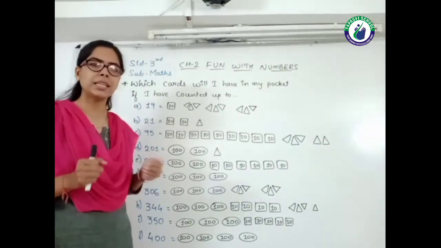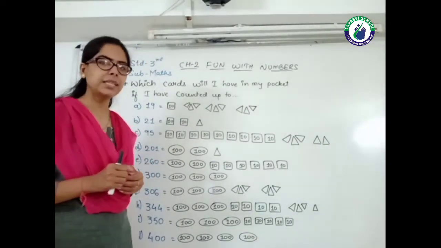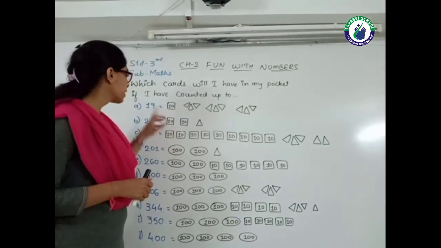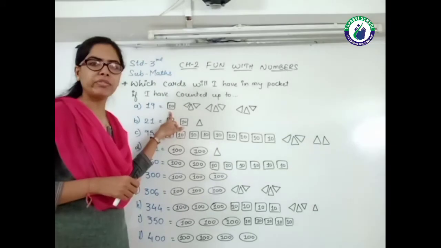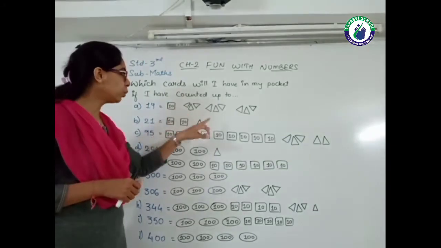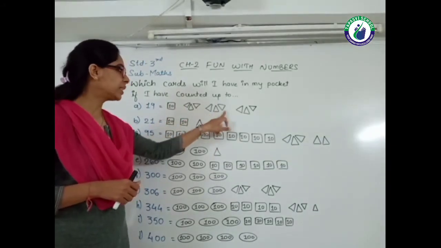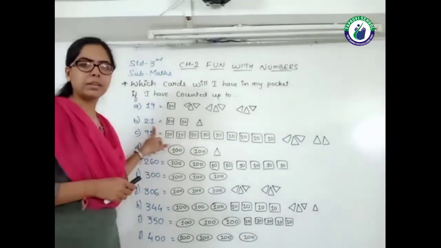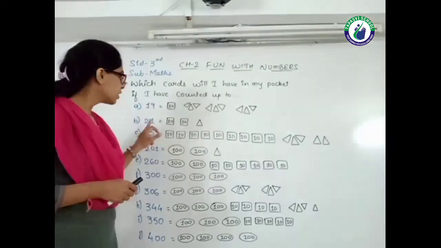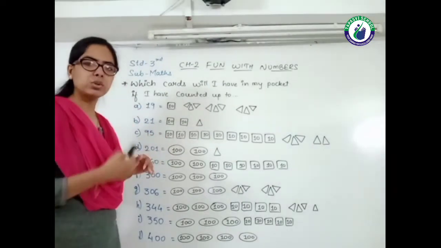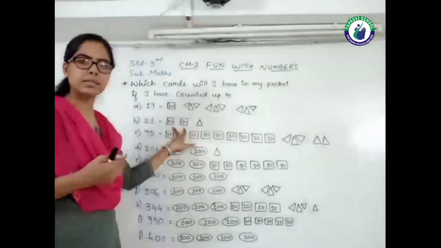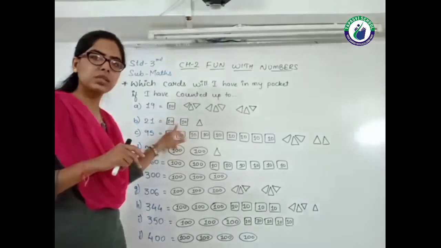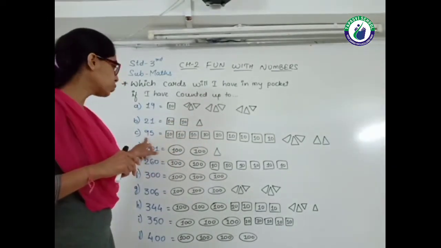So this is the first one, 19. If 19 stars had come there, how would we arrange the cards? 19 means one card of 10 and then 9 more: 1, 2, 3, 4, 5, 6, 7, 8 and 9. The next one is 21. For 21, we need 20 and 1. 20 means 2 cards of 10, and then 1 more. So this is 21. The next one is 95.